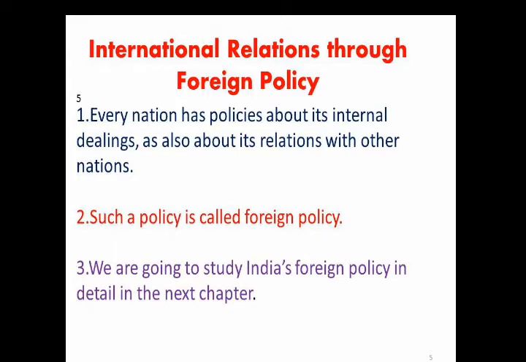You have to remember this concept, foreign policy, and we are going to study India's foreign policy in detail in the next chapter. But still you must know what foreign policy is: a relationship with other nations, whether neighboring or away from our country.